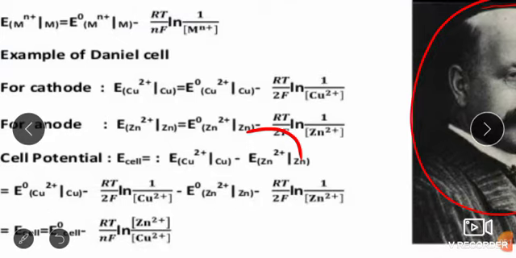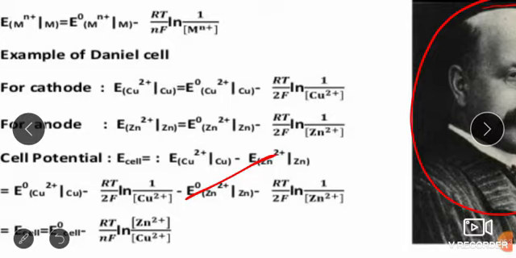Okay, so we will see this is common, and the rest is E naught cell minus RT upon nF log Zn2+ upon Cu2+, so it is anode over cathode.